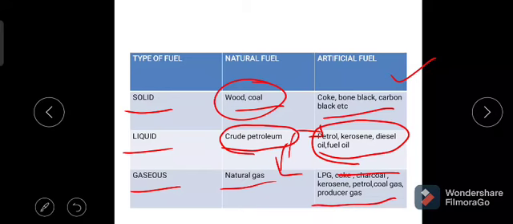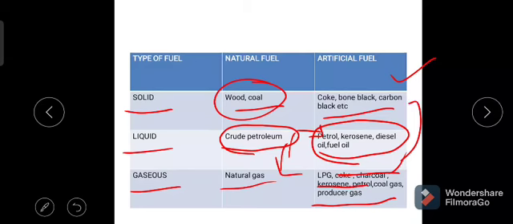Kerosene, petrol and so on come from petroleum, while on natural gas we get coal gas, producer gas, etc.